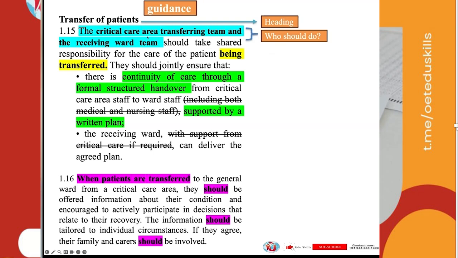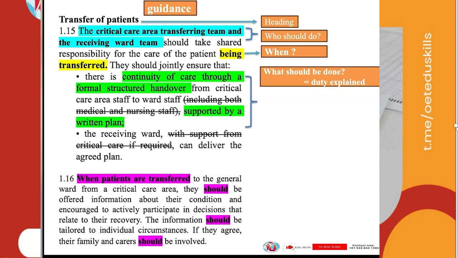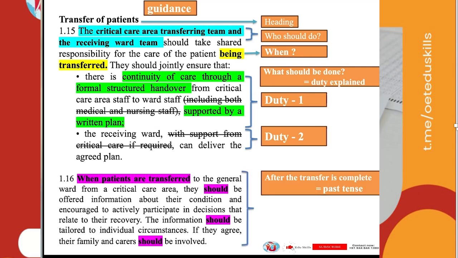Who should do it? The topic sentence says the critical care areas transferring team and the receiving ward team. So it's a guidance to do something. So who should do is the question. Second one, when they should do. When something is to be done while transferring, the patient being transferred. What should be done? Duty explained. Now we said there should be something done. They are asking guidance is given to do something. So who has to do what and when? Now what should be done? Duty explained. Duty number 1, duty number 2. 2 duties are explained. So one of them must be the answer. Next one is after the transfer is complete in the past tense.